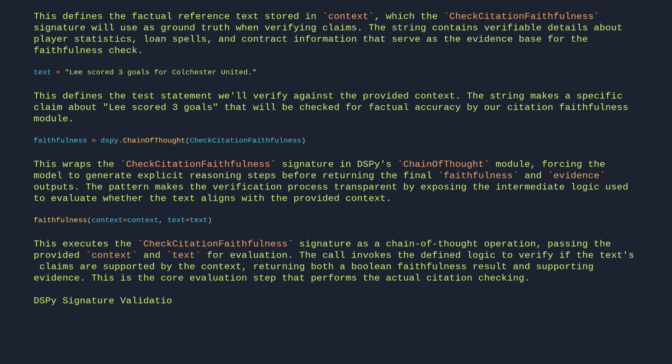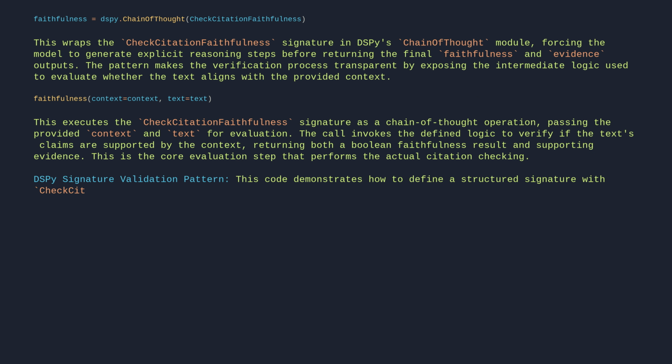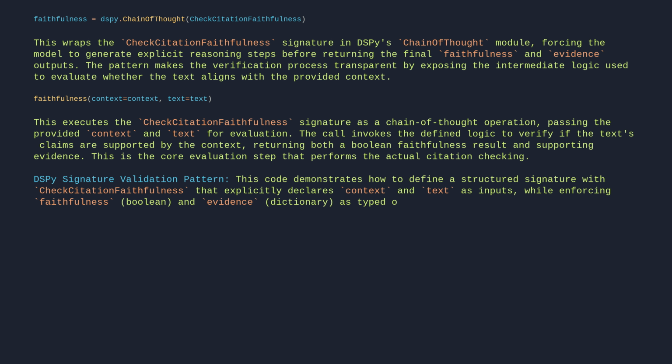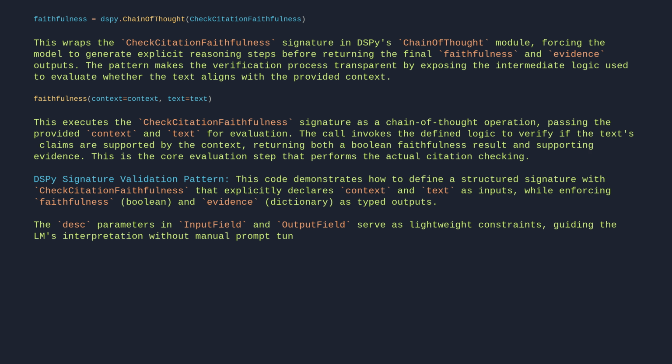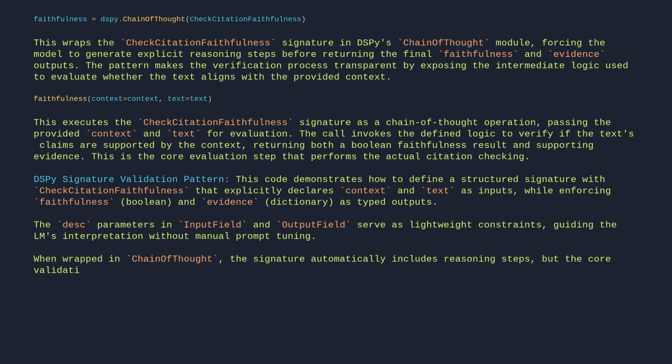DSPy signature validation pattern. This code demonstrates how to define a structured signature with CheckCitationFaithfulness that explicitly declares context and text as inputs while enforcing faithfulness, Boolean, and evidence, dictionary as typed outputs. The desc parameters in InputField and OutputField serve as lightweight constraints, guiding the LM's interpretation without manual prompt tuning. When wrapped in chain of thought, the signature automatically includes reasoning steps, but the core validation logic remains tied to the declared fields and their relationships.